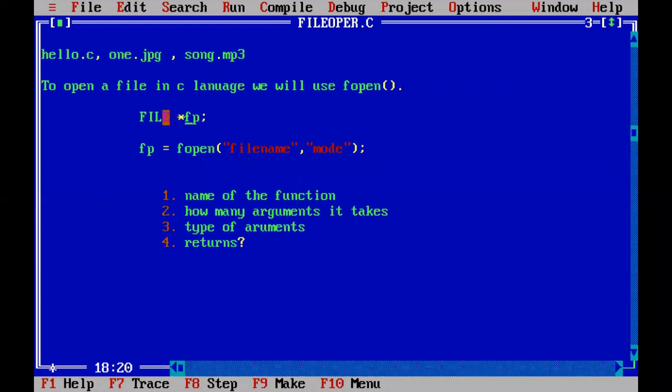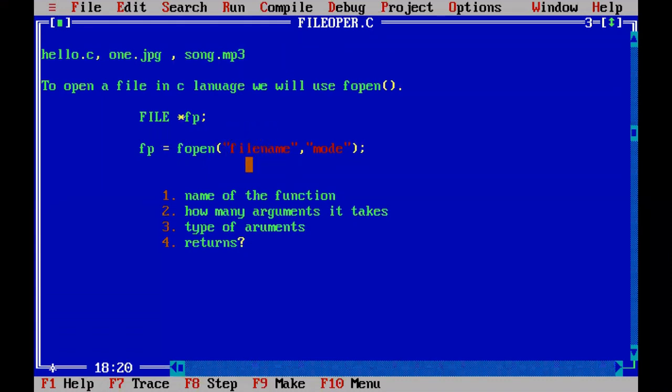Now it is able to hold the link of the file created and returned by the fopen function to the left side. That can be held with fp. So fp is also created. So this is the syntax for opening a file. First we have to create a file pointer. Then with that file pointer and with the help of the fopen function, we have to open a particular file.